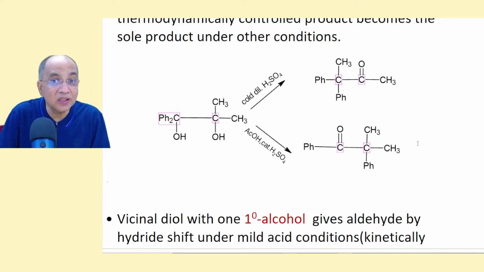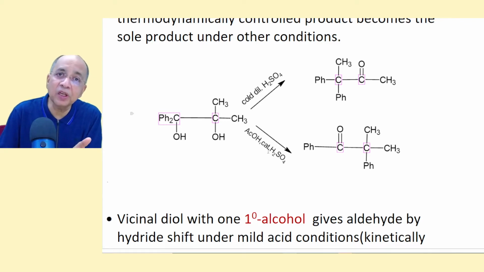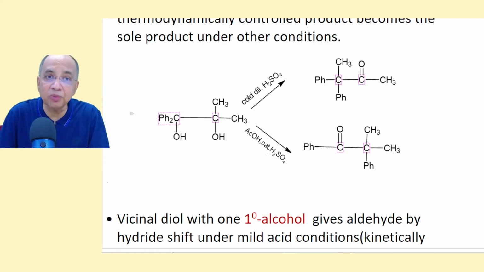So this one is the exclusive product under harsher condition, and under dilute and cold conditions you get the kinetically controlled process. Now you find here the first step also becomes thermodynamically controlled. We are using the harsher conditions in this case, where there is no chance of any other thing, either thermodynamically controlled or kinetically controlled from the beginning. There is no other possibility.